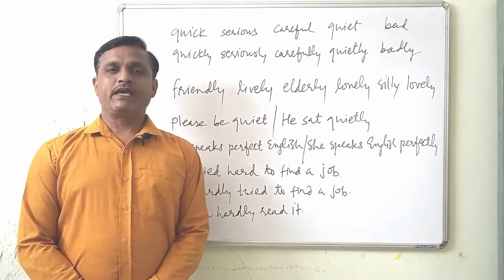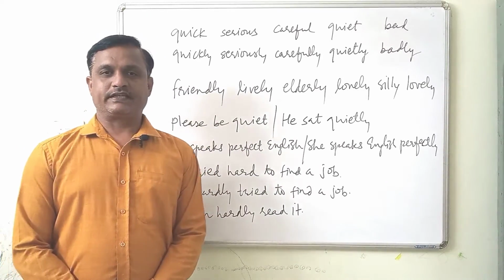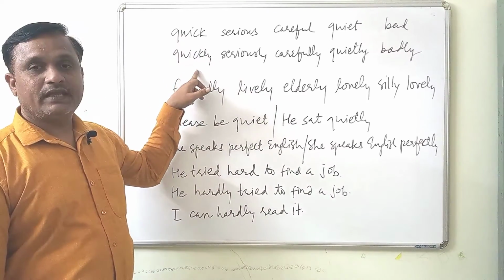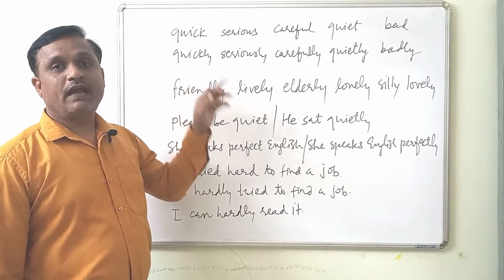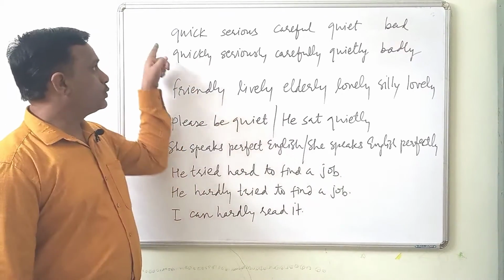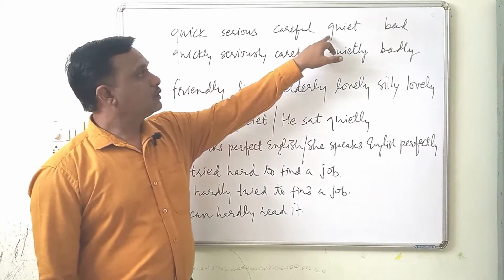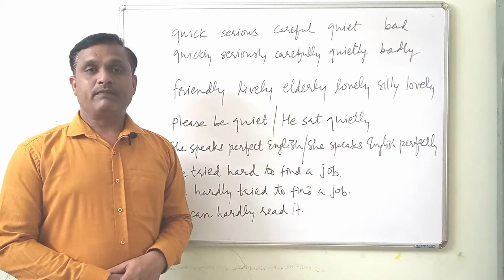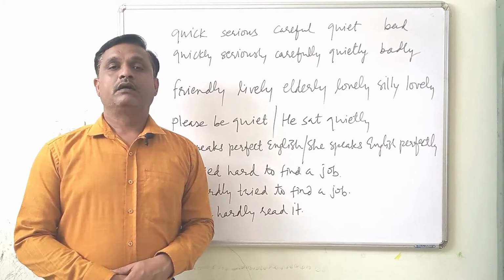We usually make adverbs by adding ly to the adjectives. For example, quick. We added ly, it becomes adverb. So to make adverbs, we have to just add ly. Quick, quickly. Serious, seriously. Careful, carefully. Quiet, quietly. Bad, badly. But remember, not all the words ending with ly are adverbs.